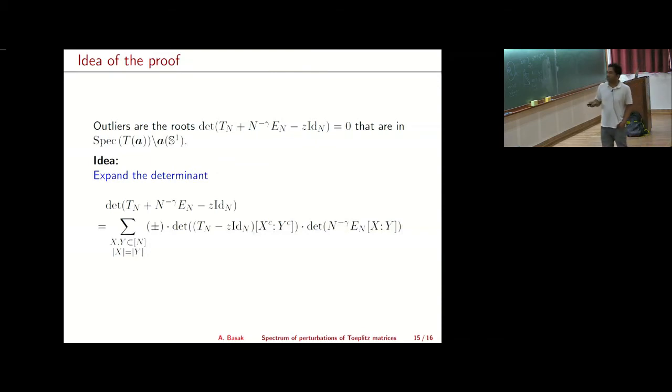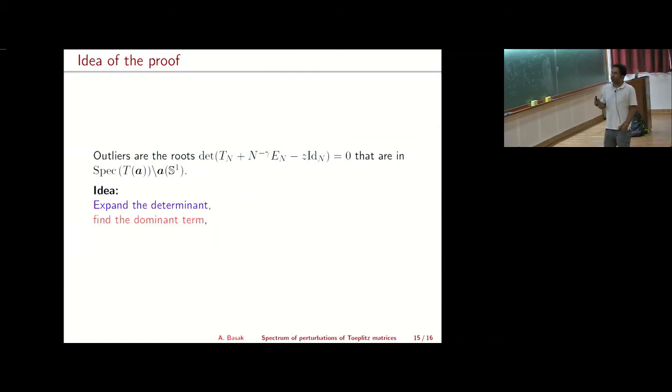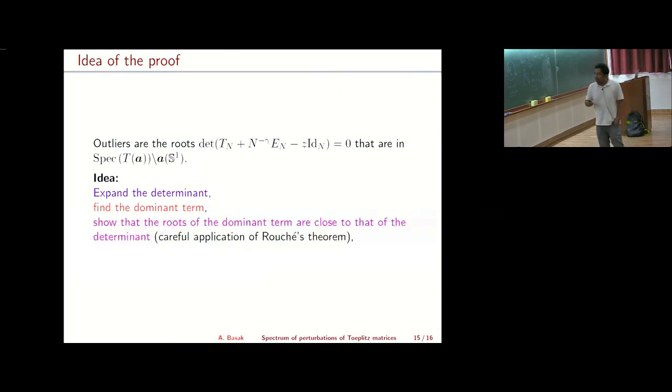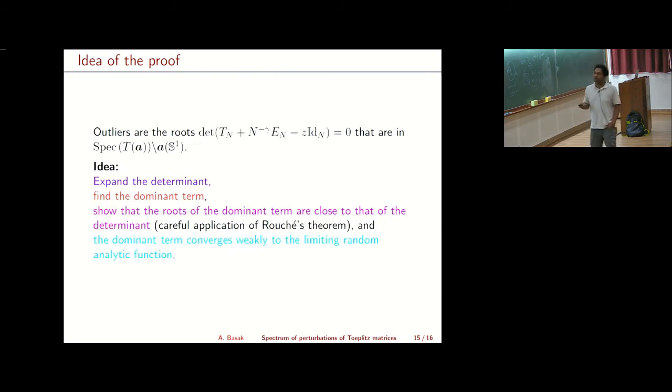So once you have expanded this determinant, what you can try to do is find the dominant term from this expansion. Then try to show that the roots of this dominant term are close to those of the determinant. Here you need to carefully apply Rouché's theorem to claim that the roots of this dominant term are actually close to the roots of this determinant. And once you have shown that, it follows by showing that this dominant term converges weakly to this limiting random analytic function. So these are the basic steps. Now how can we carry out these steps?